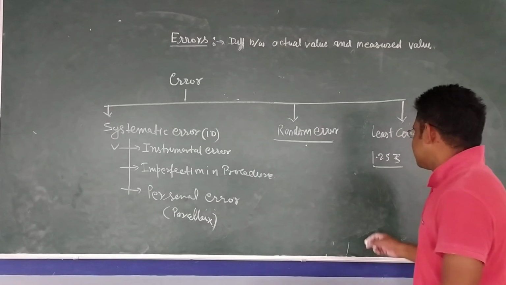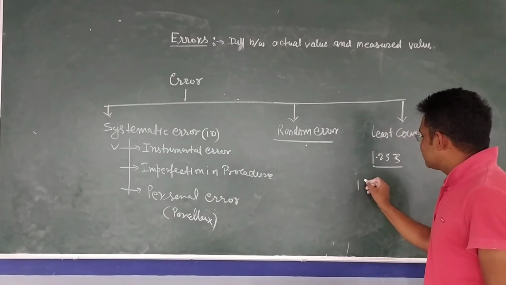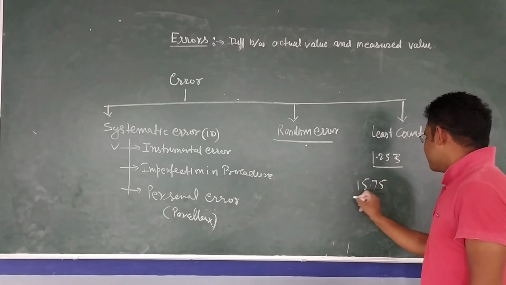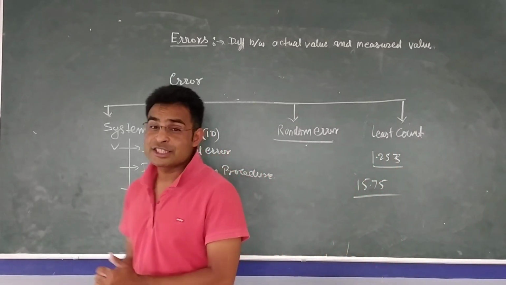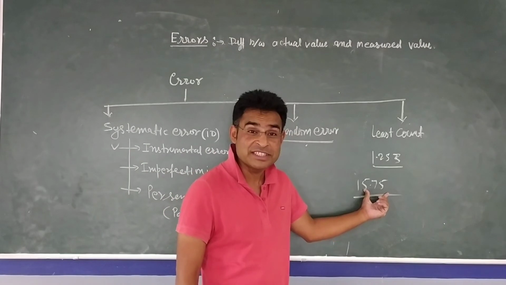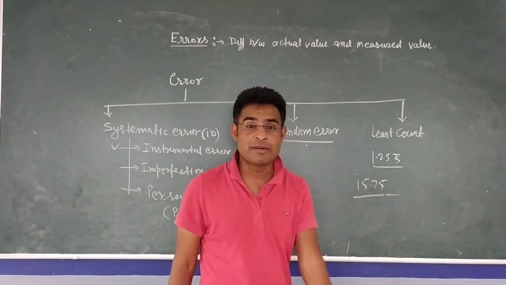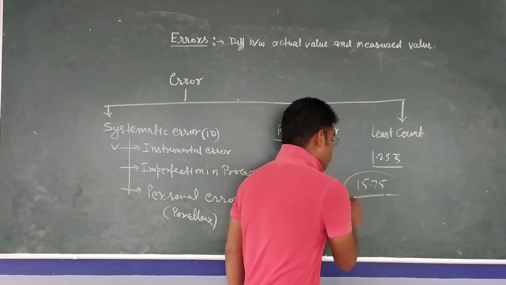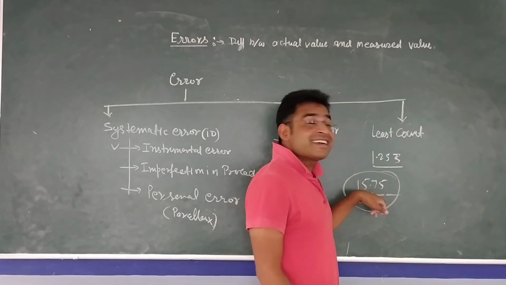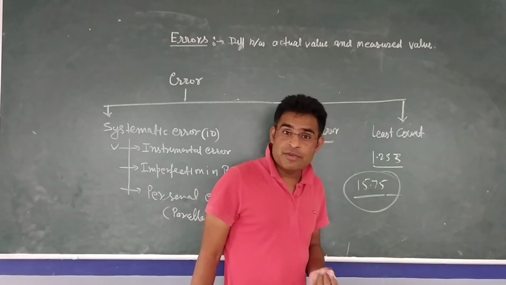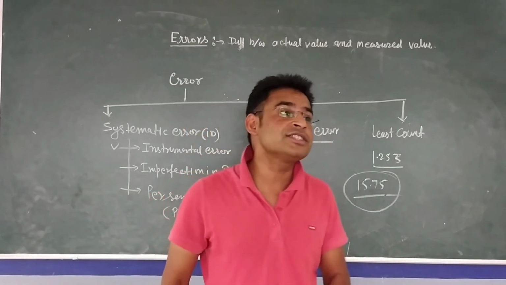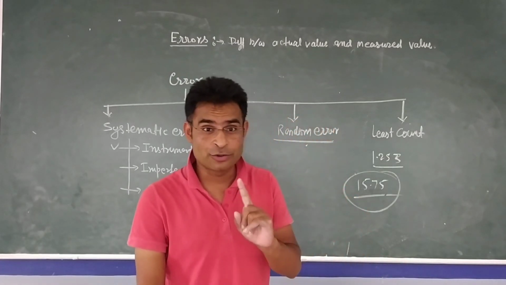Another example for this one: let's say you purchase something and the price of that is 15.75. So you cannot give 15.75. Either you give 16 rupees or else 15 rupees. If you are giving 16 rupees, you are making a mistake of 0.25 rupees. The printed rate is 15.75, but you cannot give 15.75 because the minimum currency, the least count for currency, is 1 rupee.